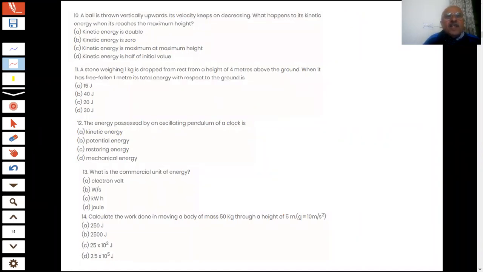A ball is thrown vertically upward. Its velocity keeps on decreasing. What happens to its kinetic energy when it reaches maximum height? Kinetic energy is double, kinetic energy is zero, kinetic energy is maximum, or kinetic energy is half of the initial value. What is the correct answer, students?